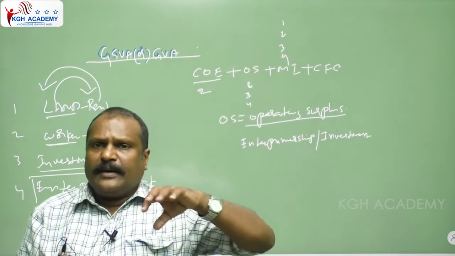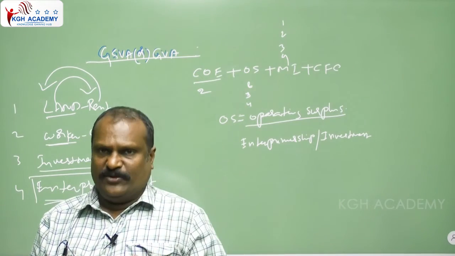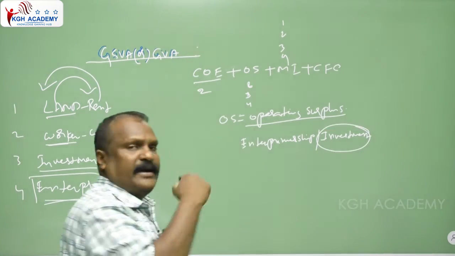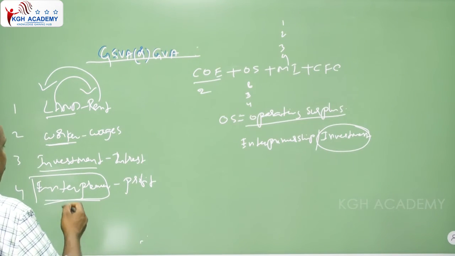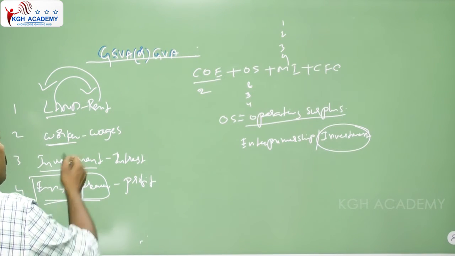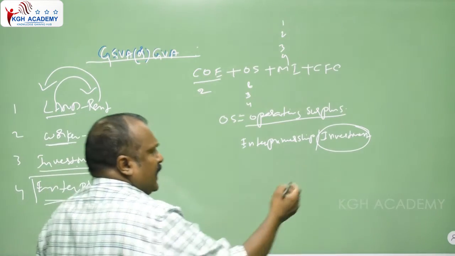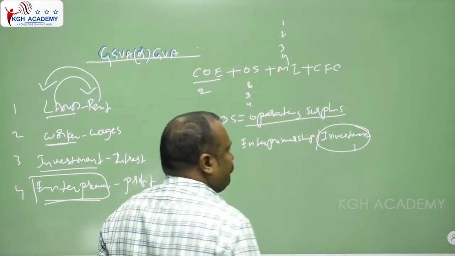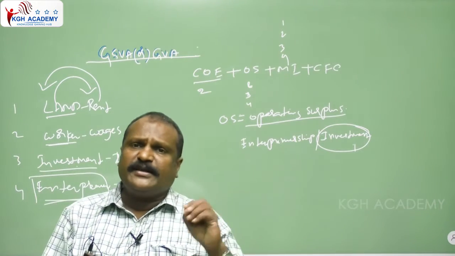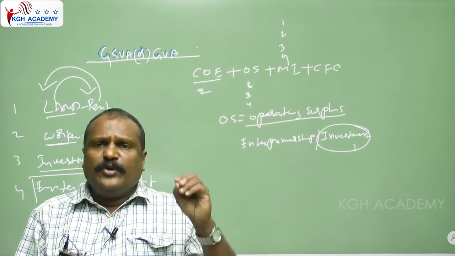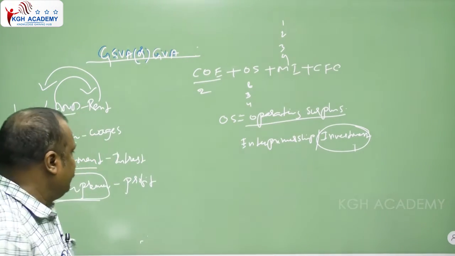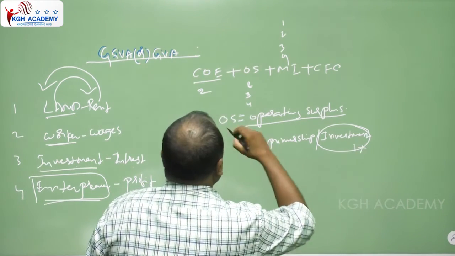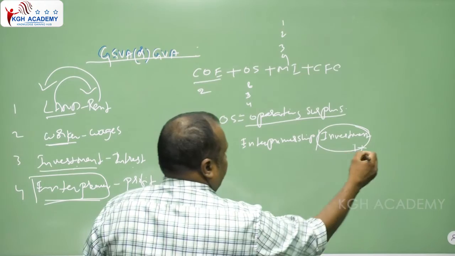So providing the house is a kind of investment. That is rent, number one. Also, to purchase the raw material we have to make an investment, and you get the interest on it. That is number three.